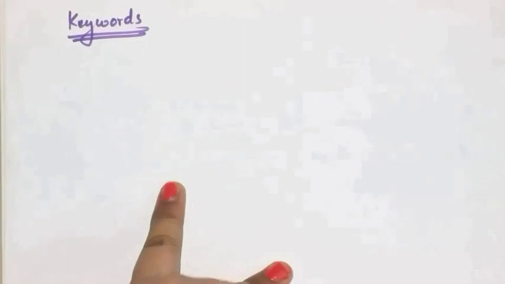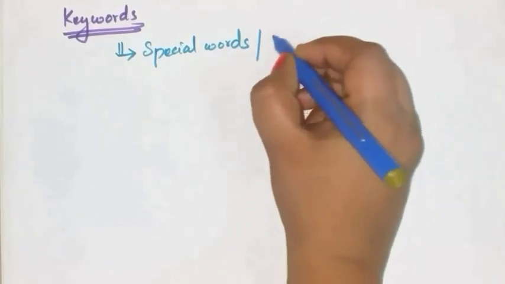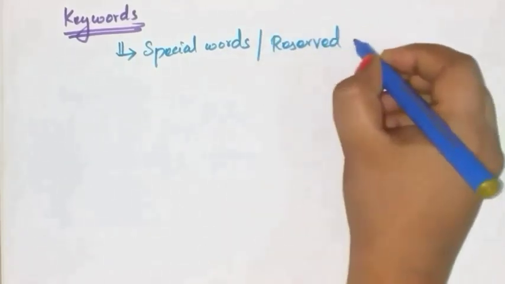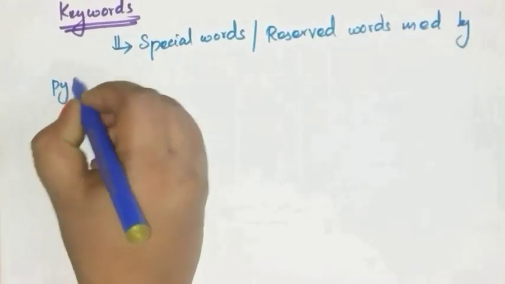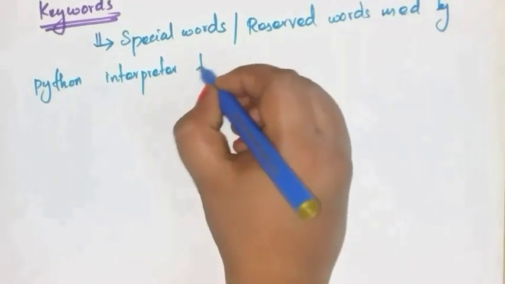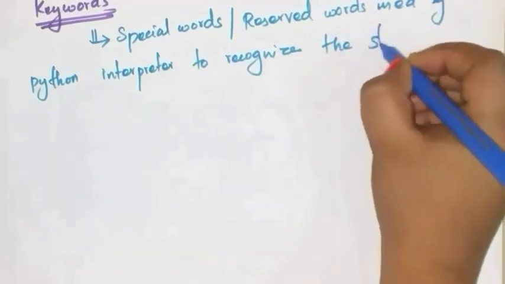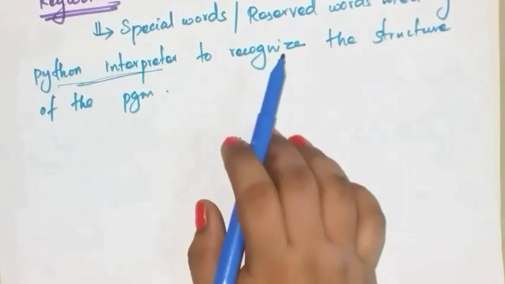Next, let us see keywords. Keywords are nothing but special words, or reserved words. These reserved words are used by the Python interpreter to recognize the structure of the program. The interpreter only uses these keywords.